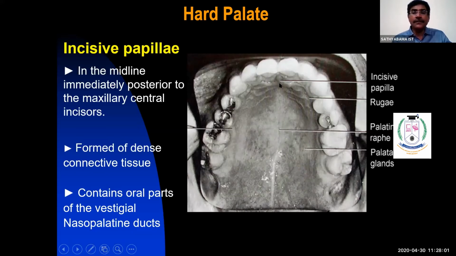Understood? So the incisor papilla is dense connective tissue which is present in the midline in the palatal region posterior to the maxillary central incisors. It contains the oral part of a vestigial organ called the nasopalatal duct. So here, in the incisor papilla, is where the nasopalatal duct will open. So the nasopalatal duct is present in the incisor papilla.